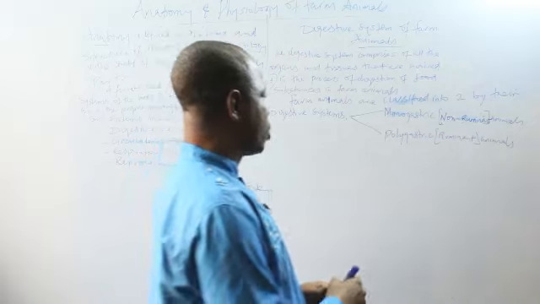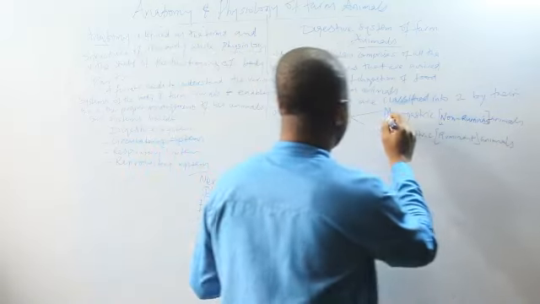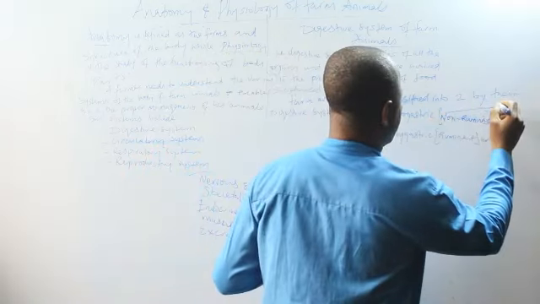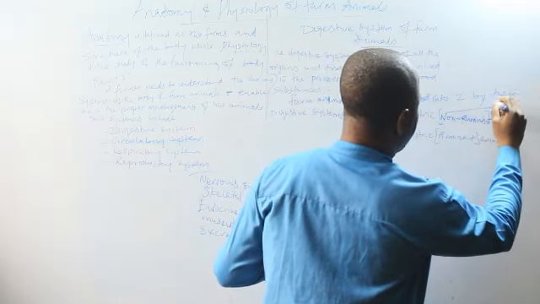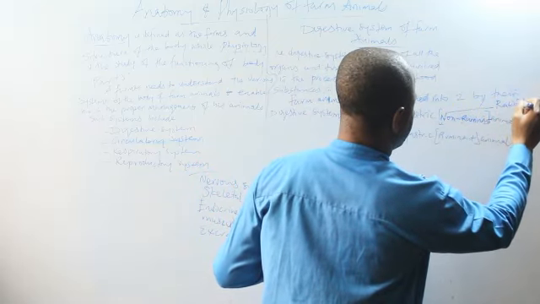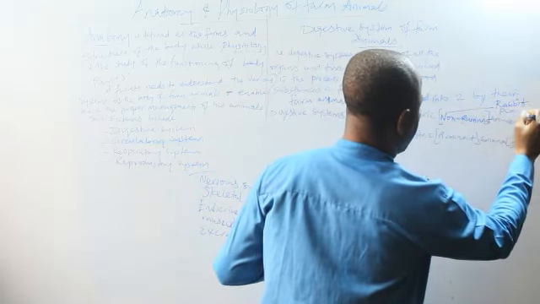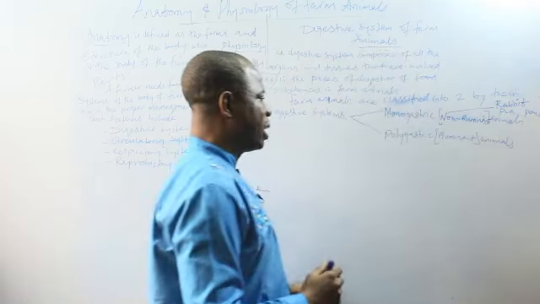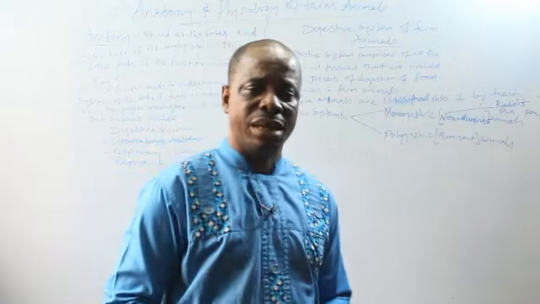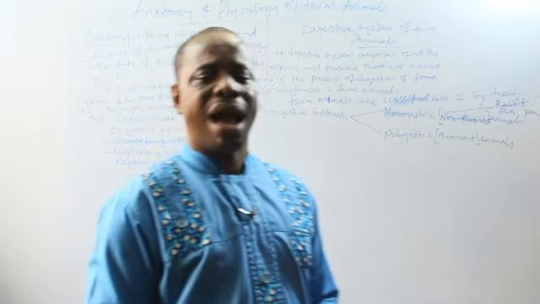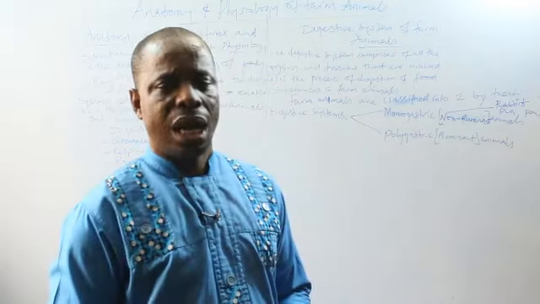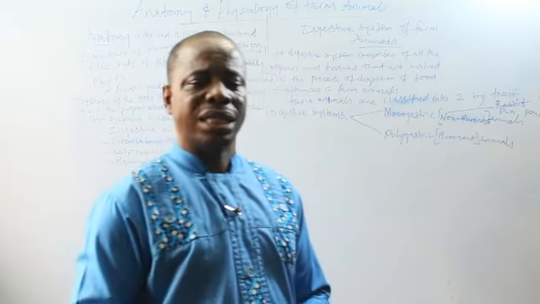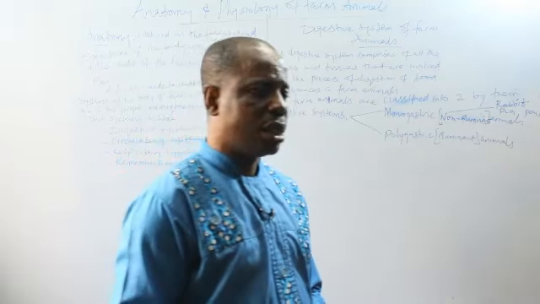Examples of monogastric animals include rabbit, pig, and poultry birds. But we have the polygastric animals, which are called the ruminant animals. They are the animals that have four stomach compartments and they can chew the cud, they can digest cellulose, they can ruminate.